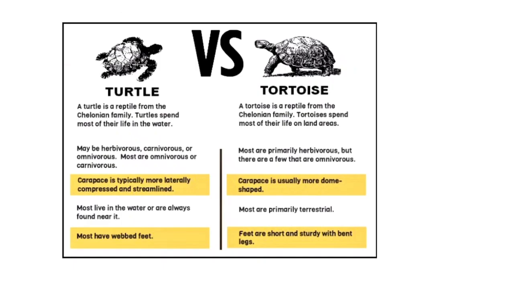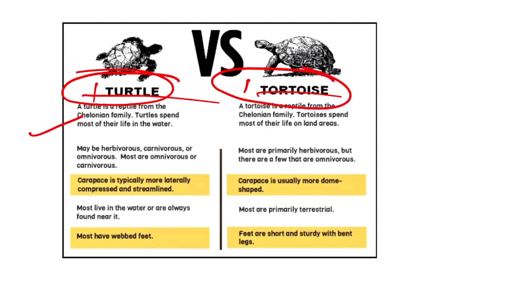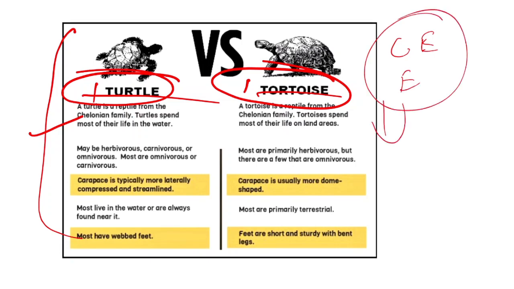So in this context, please note down the basic differences between turtle and tortoise. This is given in the PDF. Please go through it briefly and know the basic differences between turtles and tortoises. Know the various species of turtle and tortoise available in India. Out of these species, which are critically endangered, which are endangered, and where are they found? Please know about the basic facts related to these topics.